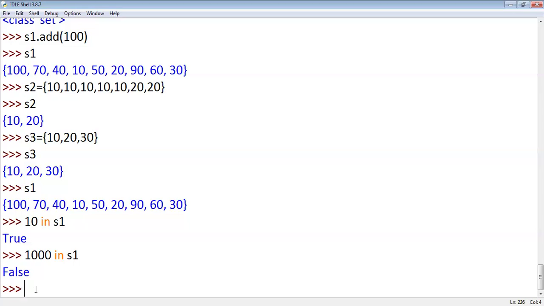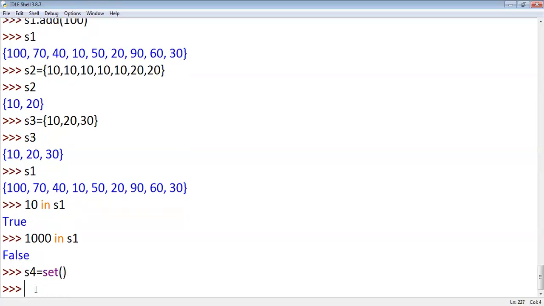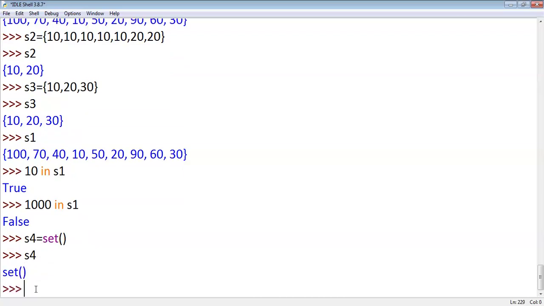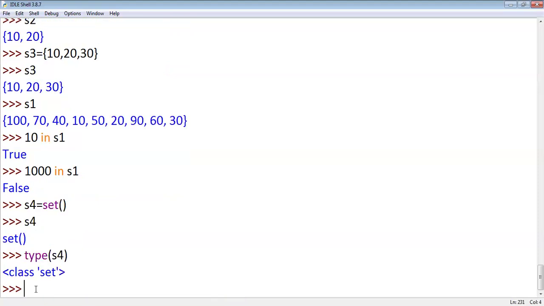How to define a set in Python? Object name equals members separated by commas, and the members should be placed within braces, open brace and close brace. Suppose I want to create an empty set in Python, use S4. I already told you there is a function set to create an empty set. Type of S4, it belongs to the set.